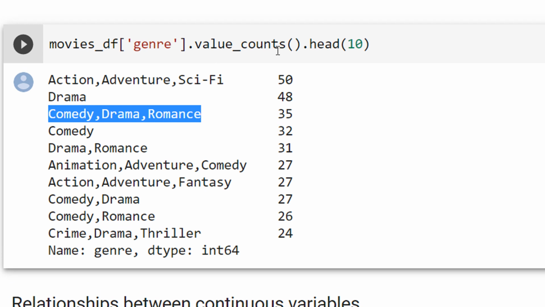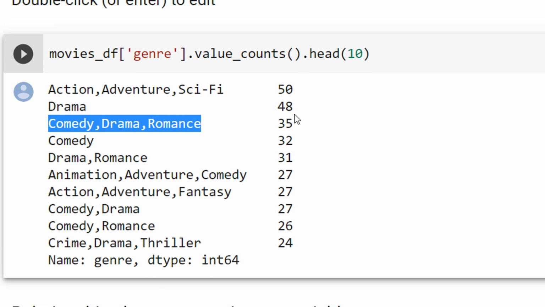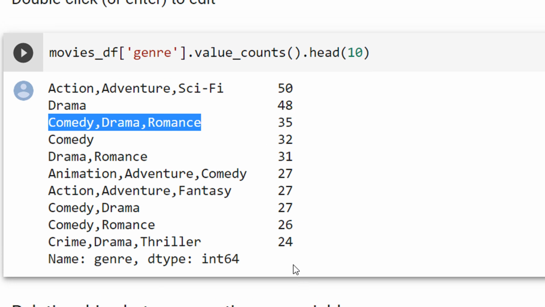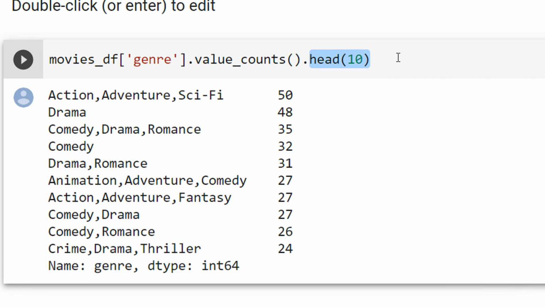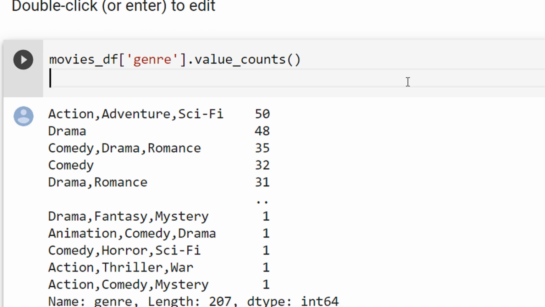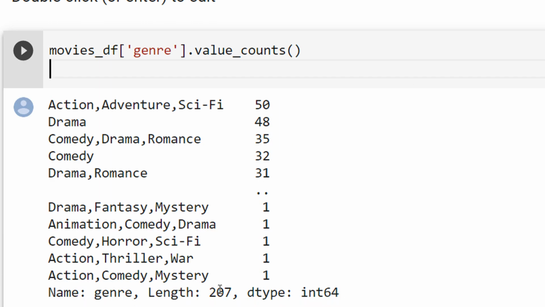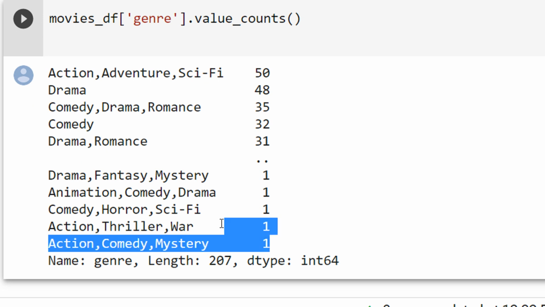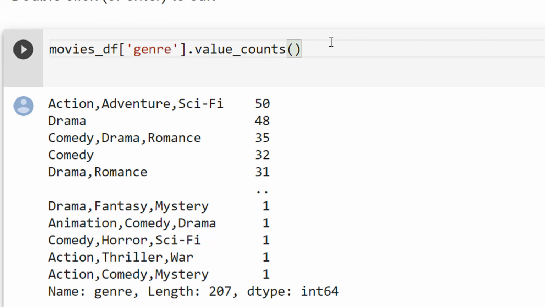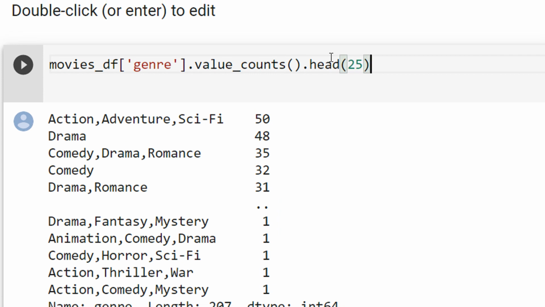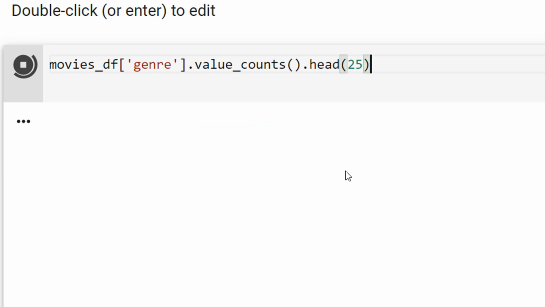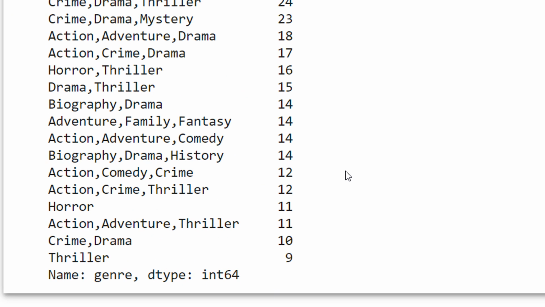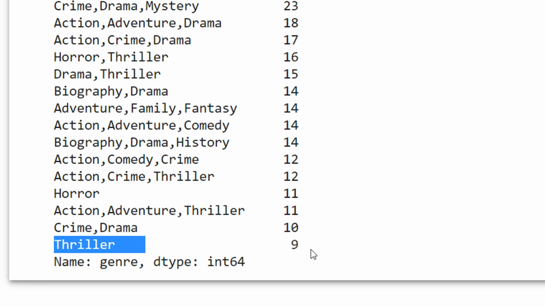See, if I don't do a head here, you can see it displays all 207 values, and there are some genres which are present only once. Hence, we just do a head, let's say top 25 if you want. So this is how you get the top 25. Thriller, there are 9 movies which are just thriller based. So this was the value counts function. Value counts gives the frequency of a particular element.